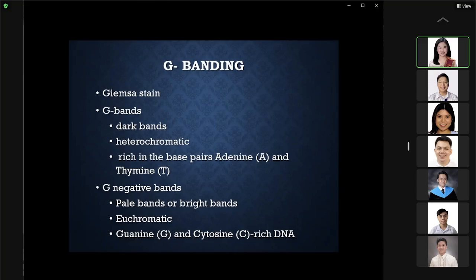In contrast, the negative G bands are your pale bands or your bright bands, and these are euchromatic, and they are usually rich in guanine and cytosine, and these are the early replicating bands.